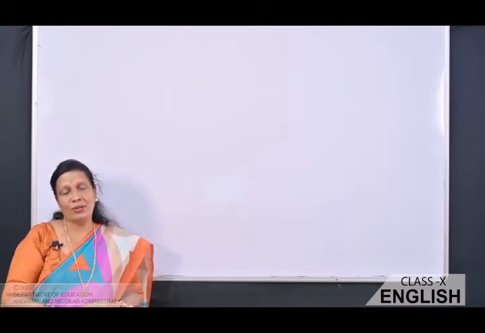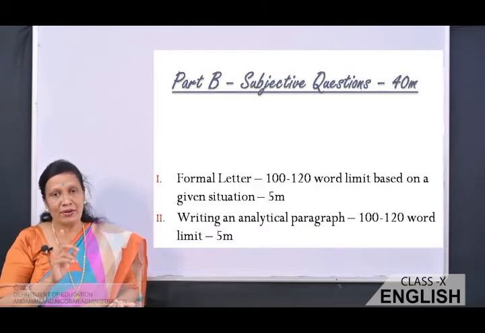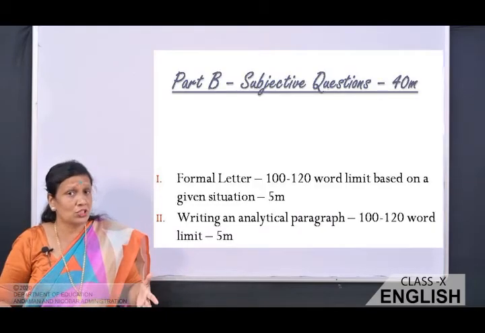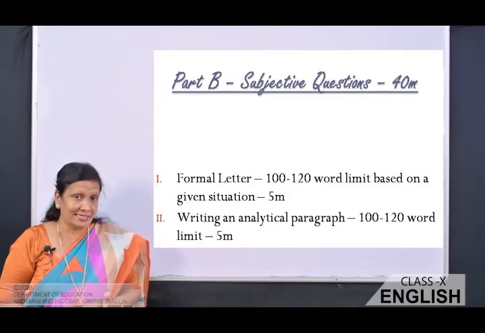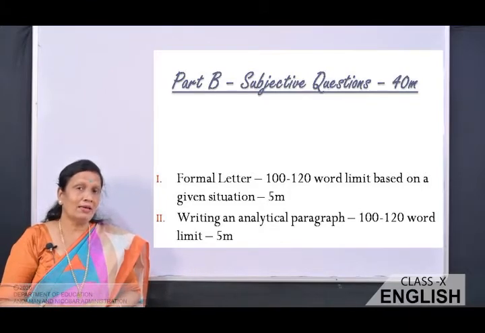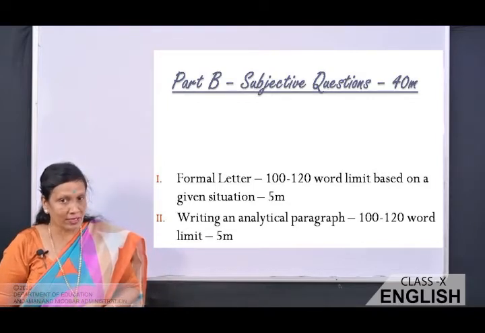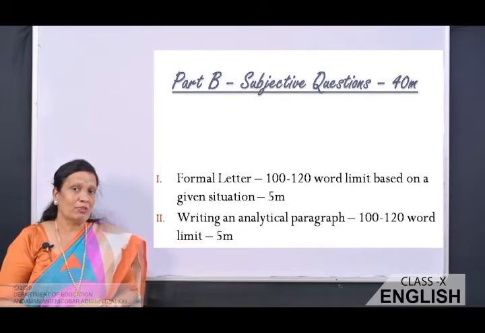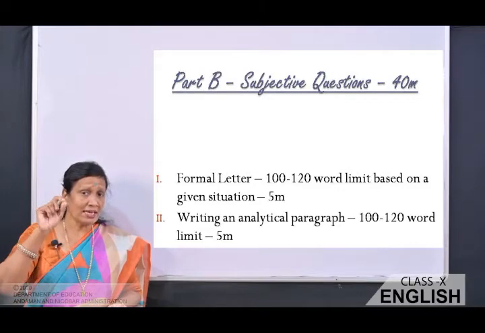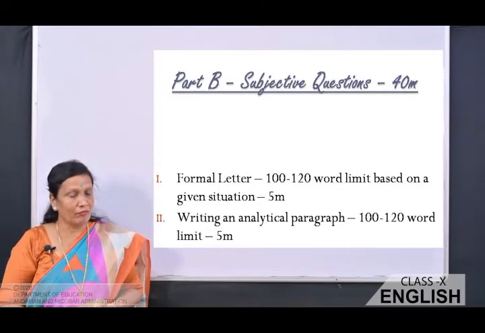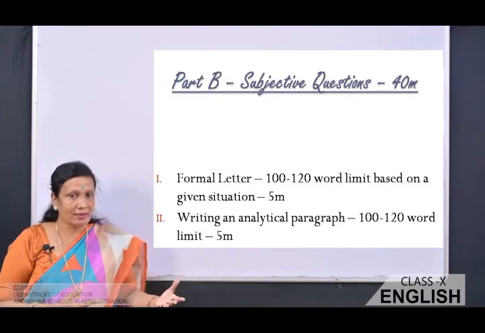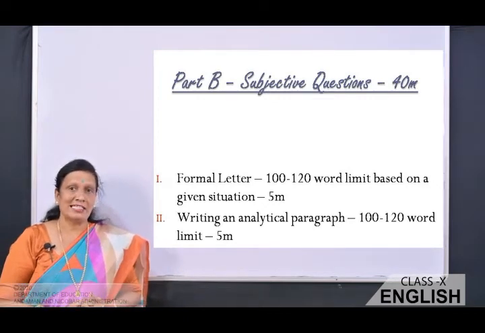Now let us look at the writing part. In the writing part, as we have already finished our portion for the writing section, a formal letter on any given situation. So here the word limit is 100 to 120 words and it carries 5 marks. And writing an analytical paragraph, for which sufficient practice has already been done.